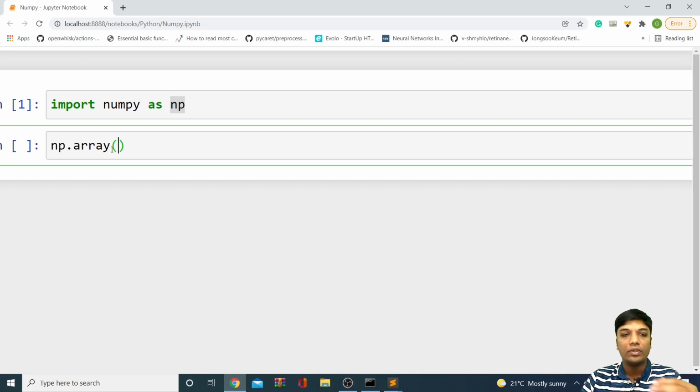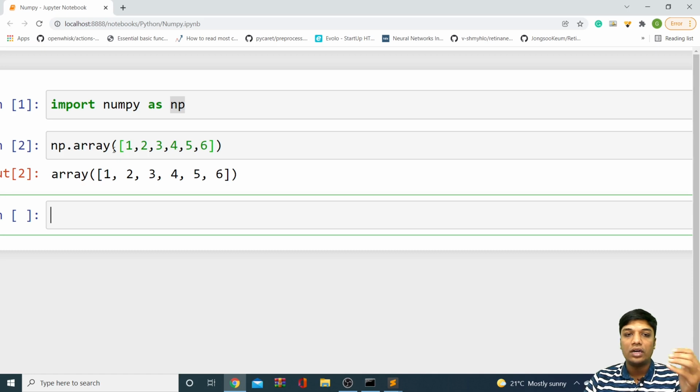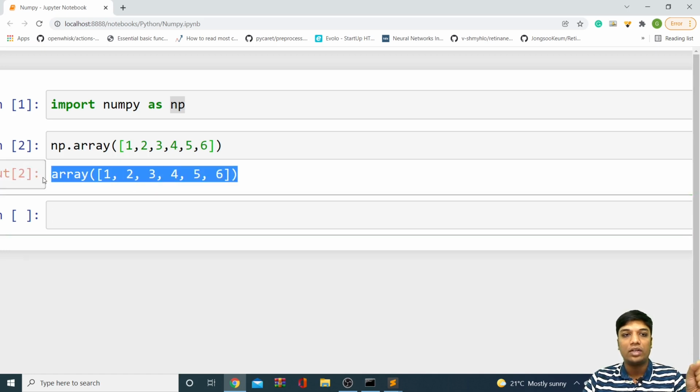In this, you can give your elements. For example, I can give a list to convert into an array. So let me give a list of elements. Right now I'm giving all the elements as integers, and this is how a numpy array looks, guys.